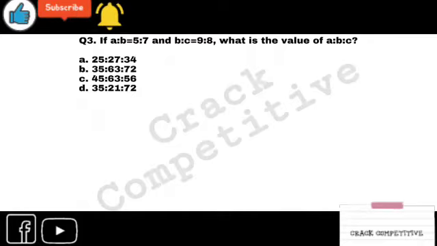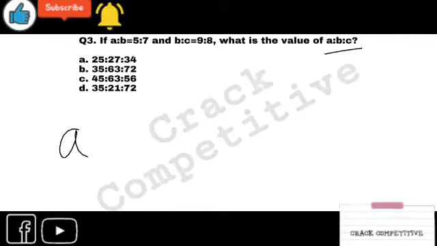So look at this problem. Question number 3. A is to B, or A ratio B is proportionate to 5:7. Just read like this: A is to B equals to 5:7 is okay, but methodically or logically it is A ratio B proportionate to 5:7. I'm also reading it in a simple way. B is to C equals 9 is to 8. So what is the value of A is to B is to C?